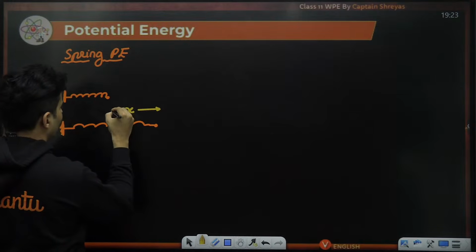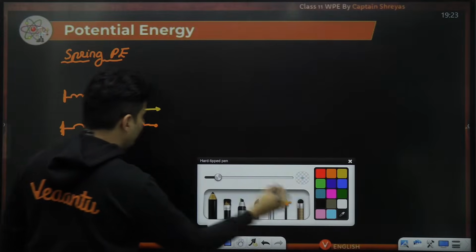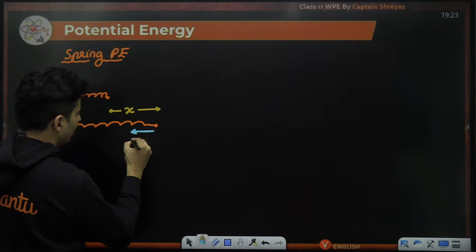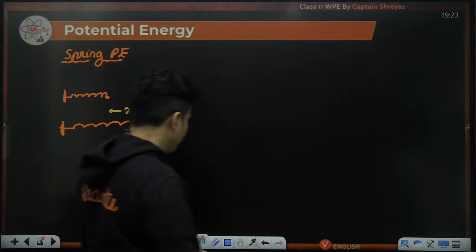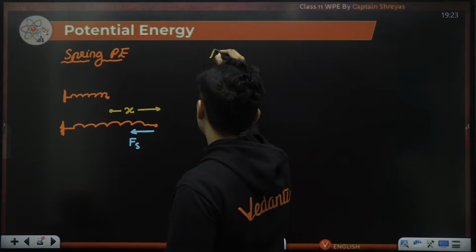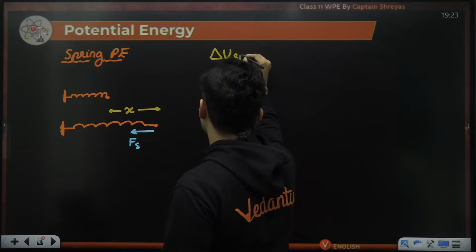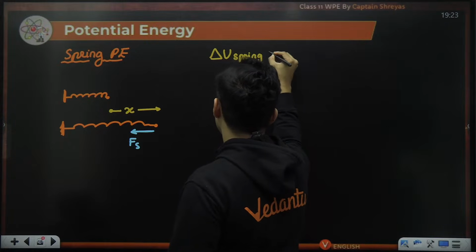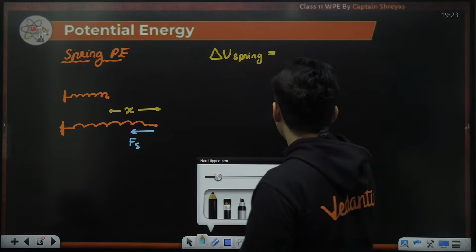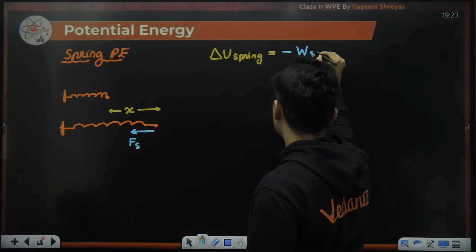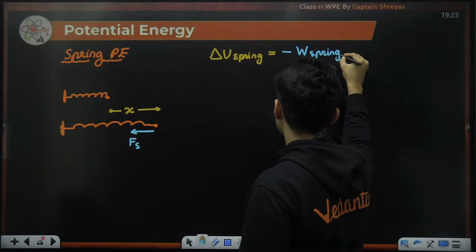This is how much I have stretched it. The spring force obviously will be here. So if I want to figure out how much energy is stored in the spring, it will be obviously negative of the work done by the spring force.